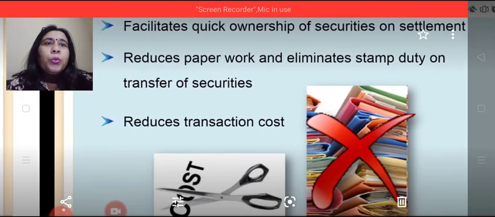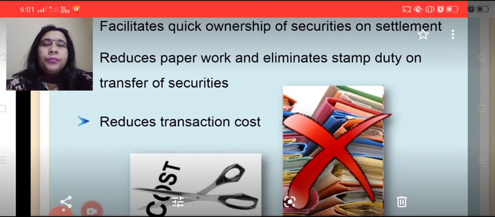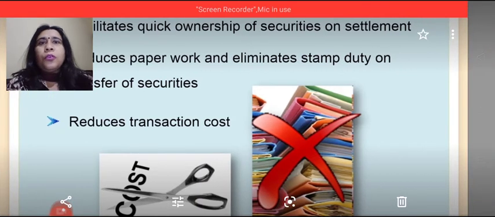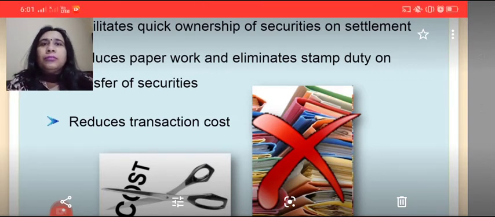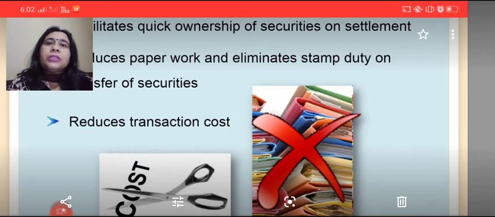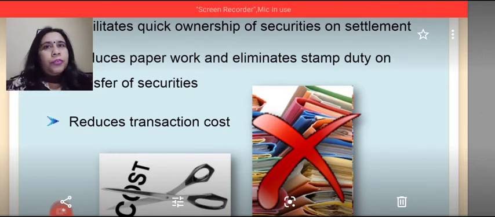It also facilitates quick ownership of securities on settlement. It reduces paperwork and eliminates stamp duty on transfer of securities. It also reduces the transaction cost. Suppose the investor goes to the stock exchanges for purchasing the securities from one area to another, it requires moving from one place to another and bearing heavy expenditures. So these transaction costs are reduced. You can sit at home with the broker or sit on the screen through the broker, and the broker deals on behalf of the investor.